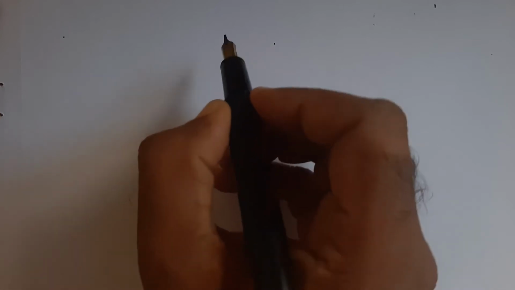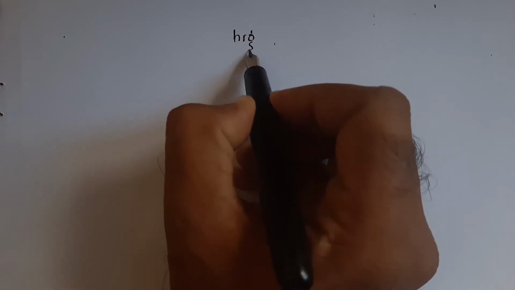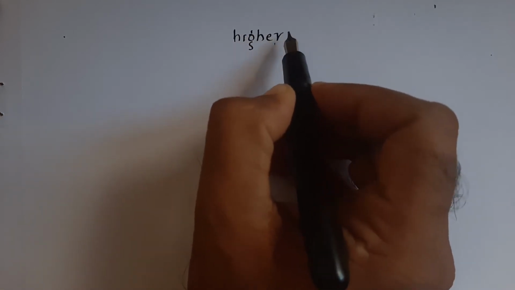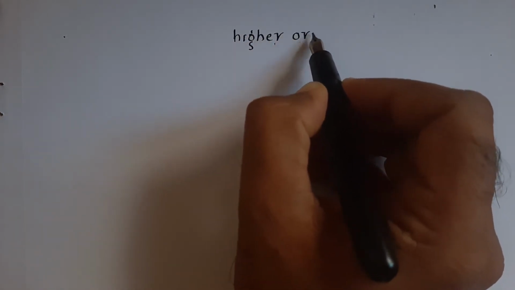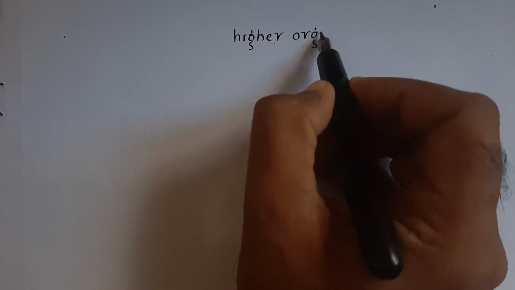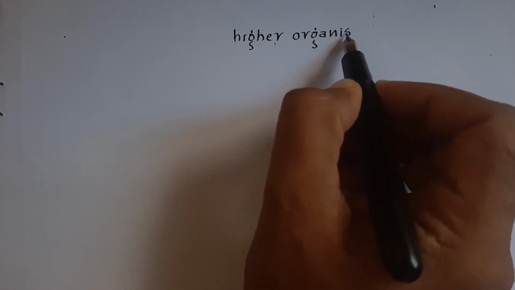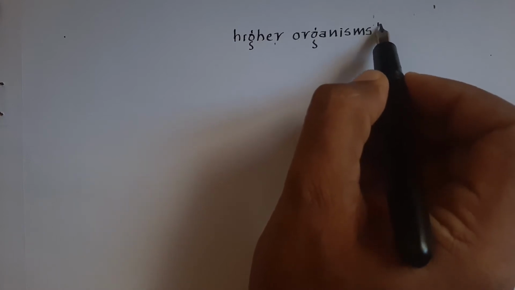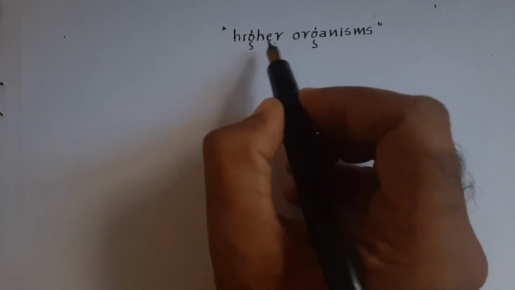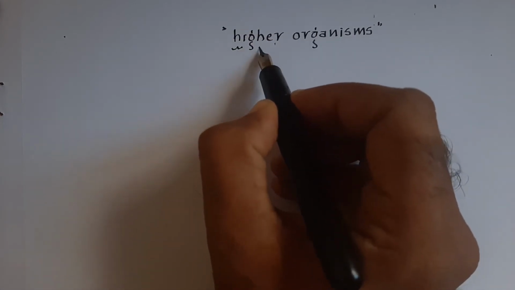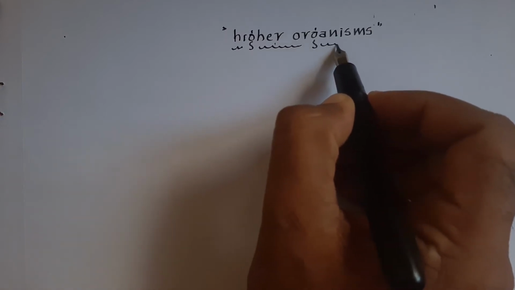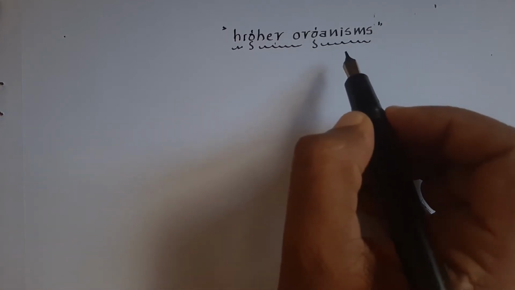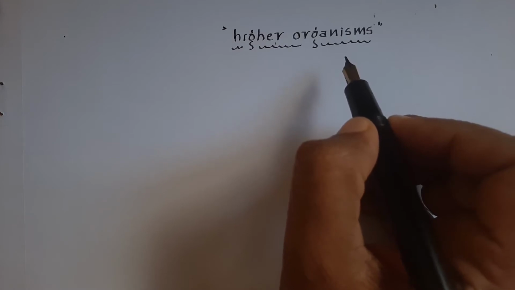Dear student, in the fourth characteristic feature of sexual reproduction, higher organisms are the character building terms. Remember, higher organisms are the character building terms.